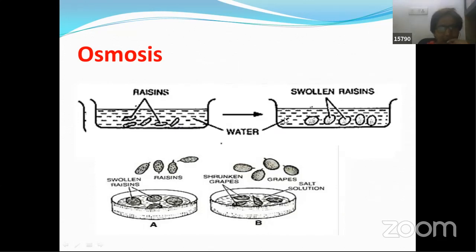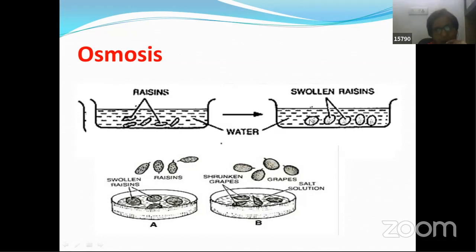After a few hours, how will you find the state of these raisins? We find they are swollen. Why? Because we find movement of water molecules from outside to inside.